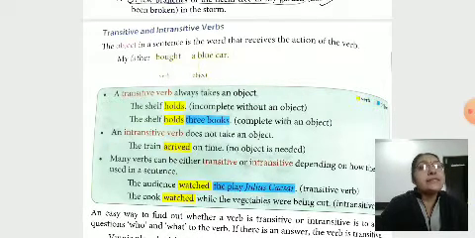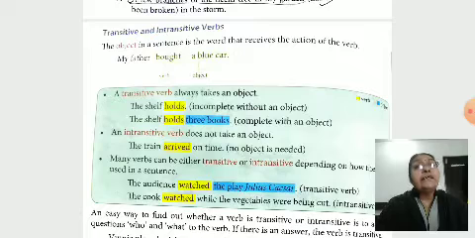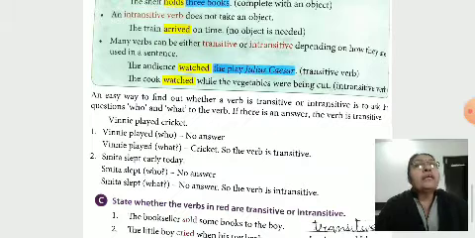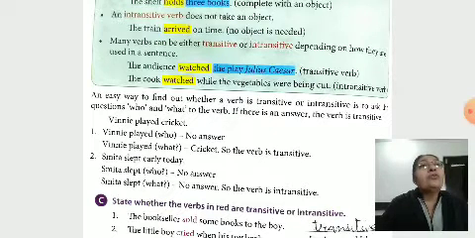It's called a transitive verb. An intransitive verb does not take an object. The train arrived. The train arrived on time. This is complete in sense. No object is needed.